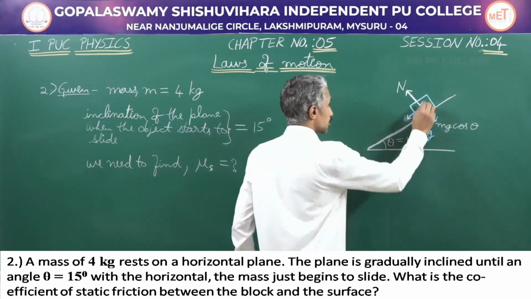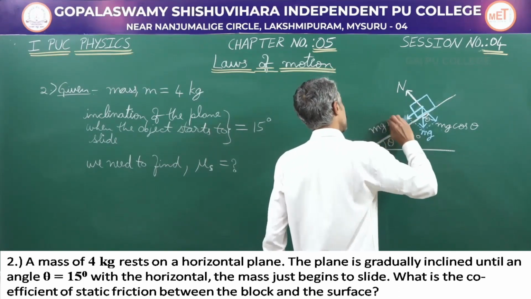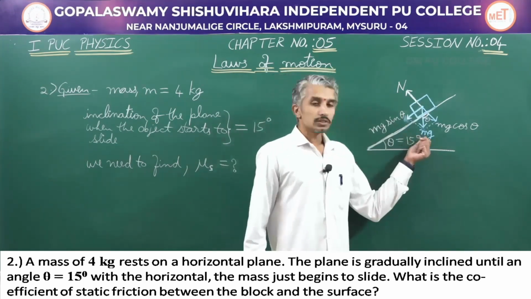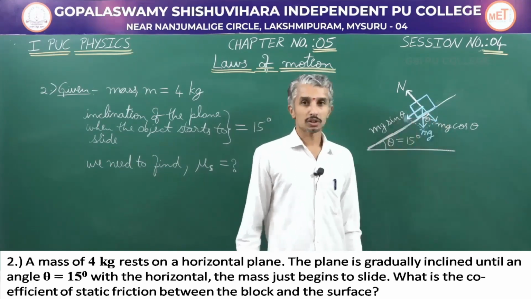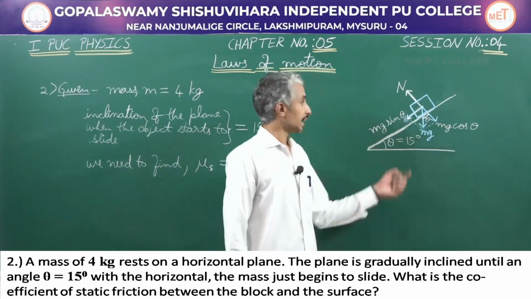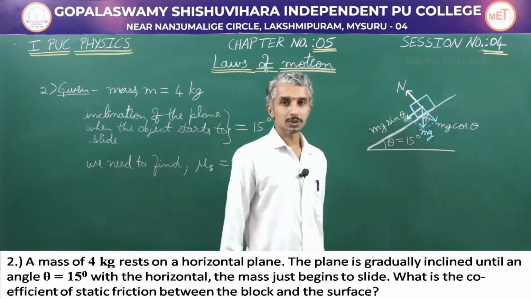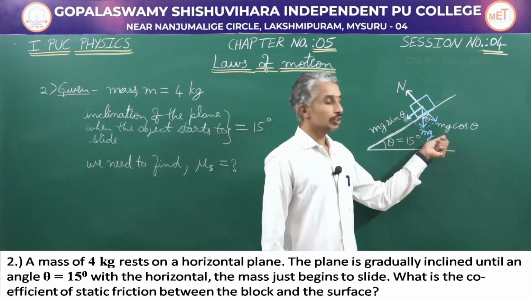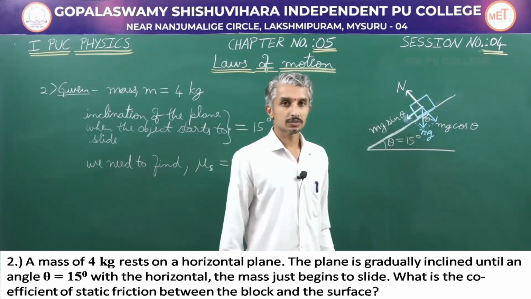The force which is responsible for the object to slide down is mg sin theta. The weight of the object, which is acting vertically down, if you resolve into two perpendicular components, you will get the component mg sin theta acting along the incline, and this is what is responsible for the object to slide down. And mg cos theta is going to be equal and opposite to the normal reaction.